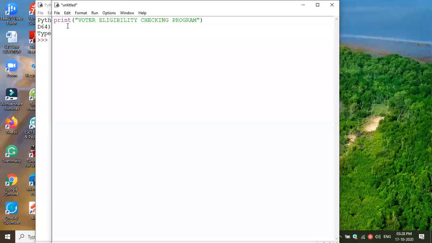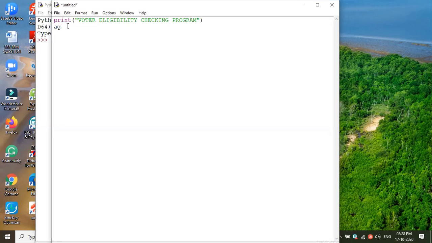Okay, so what is the criteria we are setting to check whether they are eligible or not? On what basis are we saying? Age, sir. Age. So we need to get the age, no? So can you say the statement?